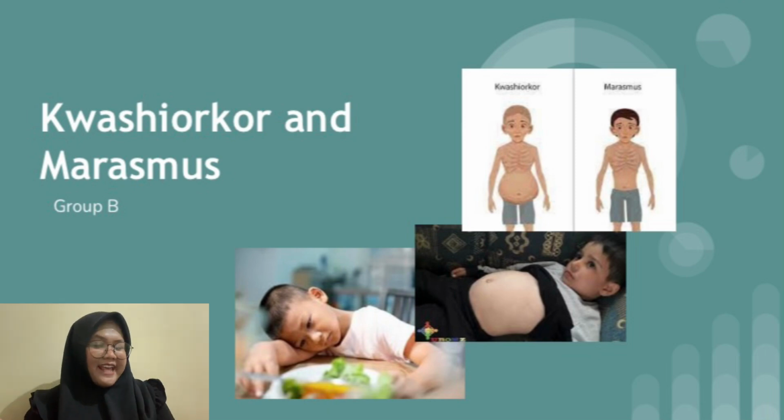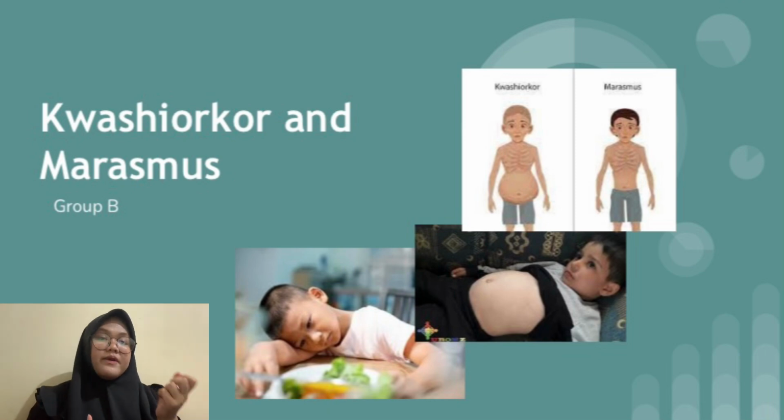Malnutrition is food intake that is less than what is needed, resulting in biological effects on the person. In general, malnutrition is divided into two parts: first is undernutrition and second is overnutrition. Undernutrition consists of marasmus and kwashiorkor, and overnutrition is called obesity.